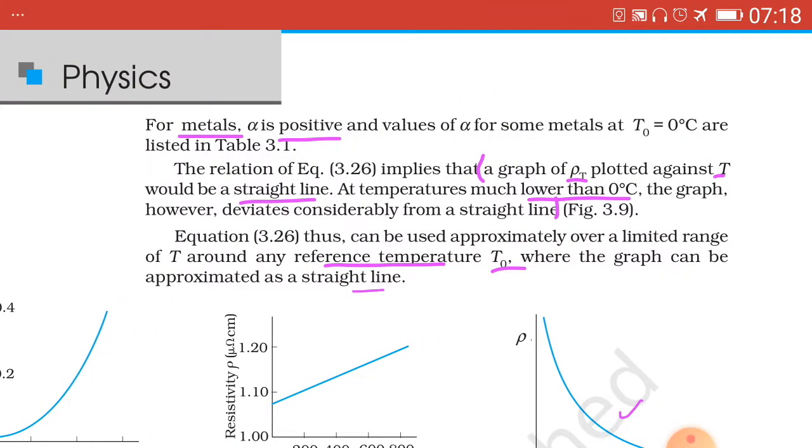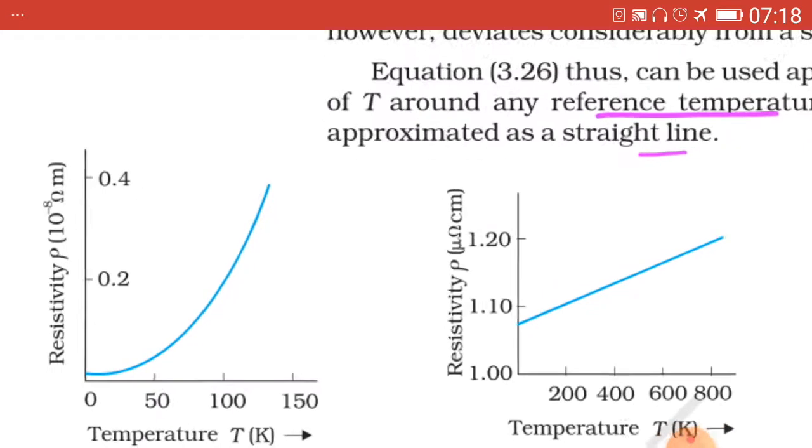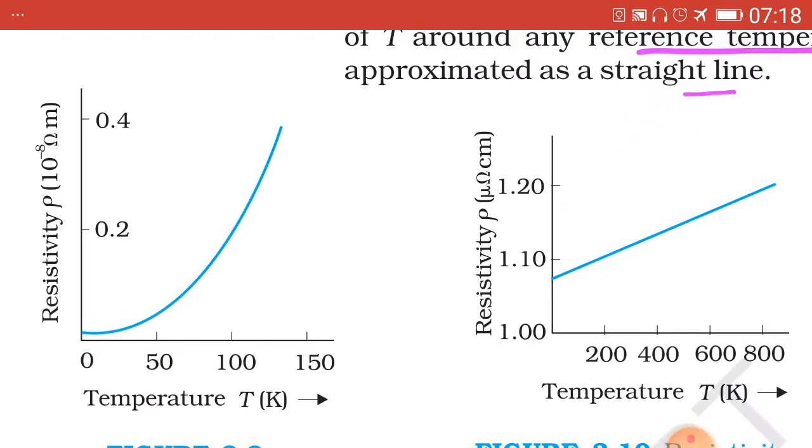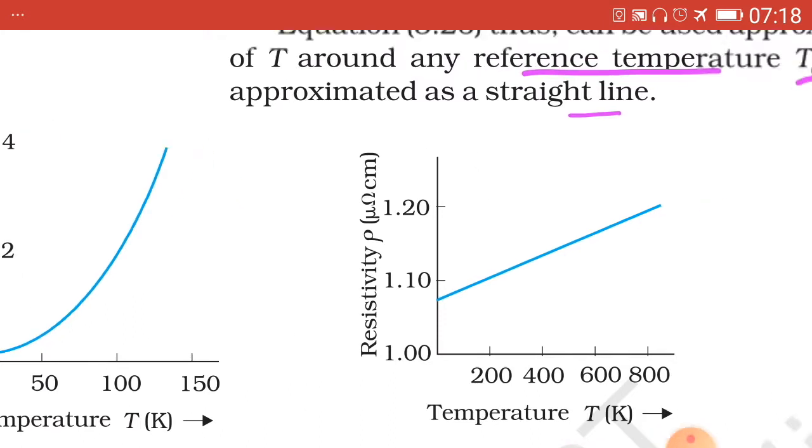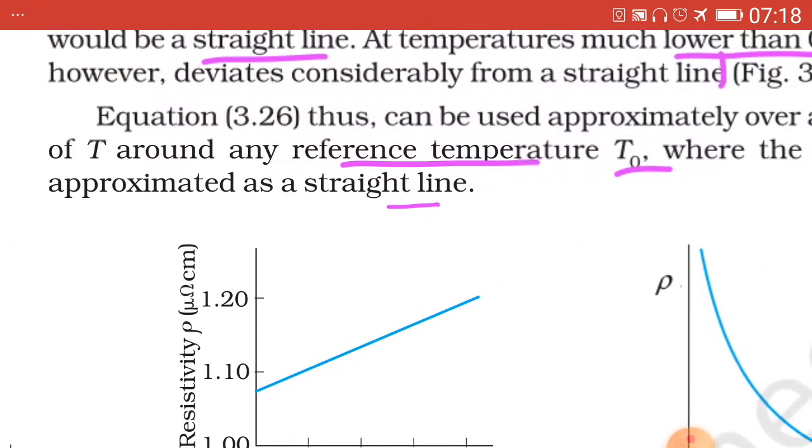Here in the first case, when the graph is plotted for rho T against T, it would be a straight line, but at temperatures much lower than 0 degree C, the graph deviates from a straight line, which is shown here. Slight deviation. Now, second one.